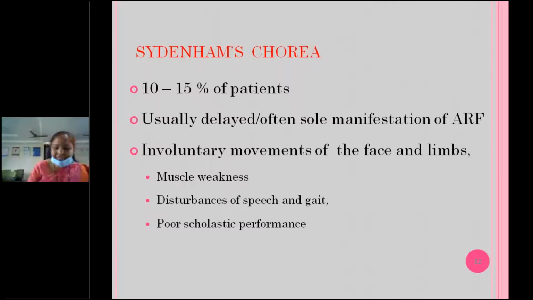Muscle weakness and disturbances of speech and gait associated with dyskinesia, and school performance also decreases, that is poor scholastic performance. Usually the involuntary movements of the face and limbs, this dyskinesia, are usually called quasi-purposive or semi-purposive, and usually involve the proximal muscles.